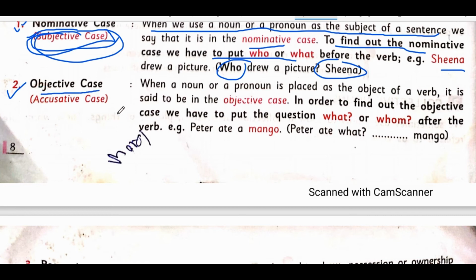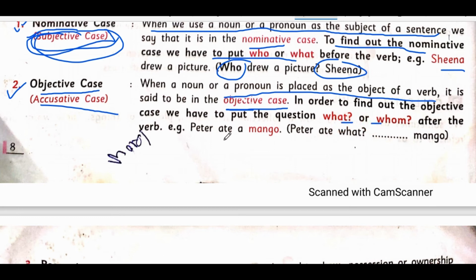What does objective case refer to? Objective case is also known as accusative case. It is the reverse of a nominative case. Objective case means when a noun or pronoun is placed opposite of a verb. Means when a noun or pronoun is used as an object of a sentence, then it is called the objective case. In order to find the objective case in a sentence, we have to put what or whom after the verb.